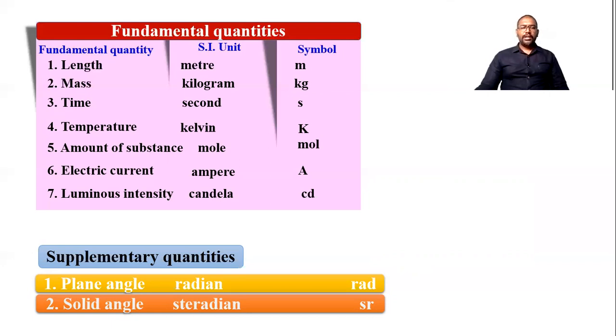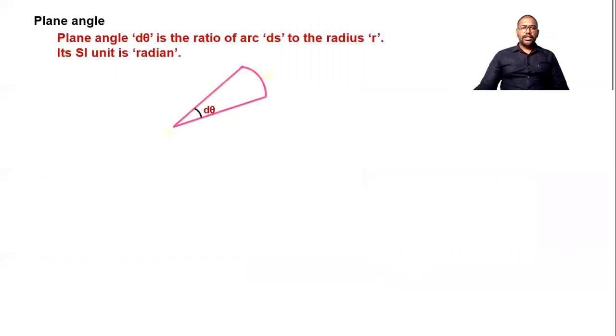Now after that, let's learn more about these two supplementary quantities. Plane angle is the angle between two planes. If I consider this is the first notebook page and this is the second notebook page, then the angle between these two notebook pages is the plane angle. Basically, plane angle we can write as arc by radius. So if this angle is d theta, then this arc is ds and this distance is r. Then we can write plane angle as ds by r. You have already seen this formula in geometry also.